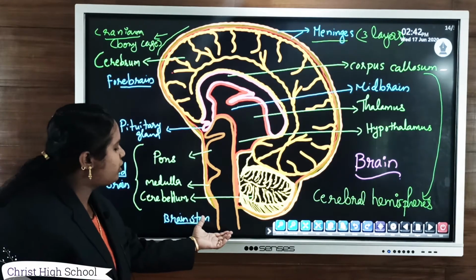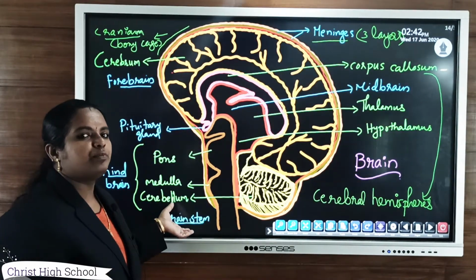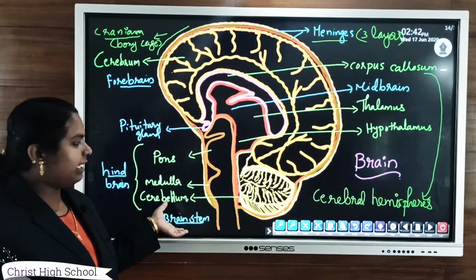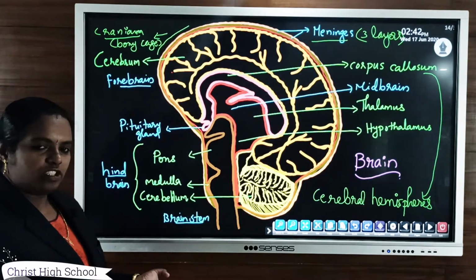This lowermost part has another name, that is brainstem. That means this lowermost part together is known as the brainstem.